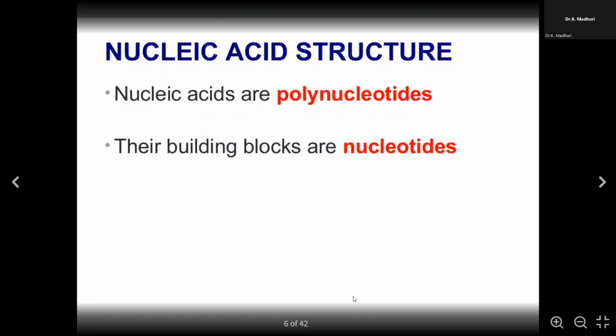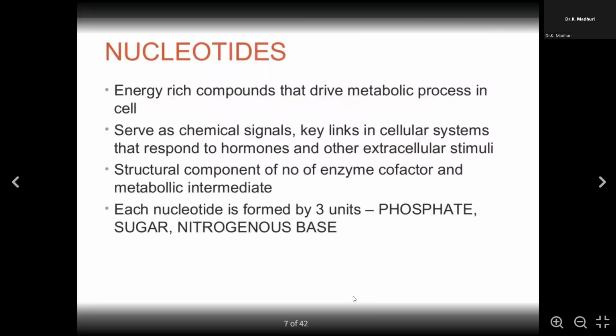So we mentioned that these nucleic acids are polynucleotides. They are made of the building blocks called nucleotides. So let us see what these nucleotides are. Like how our house is built up with bricks, the same way. Now, bricks alone will not make the picture, but the bricks play the major framework of the house. The same way in DNA, the nucleotides act like bricks. They are energy-rich compounds which drive the metabolic processes in the cell.